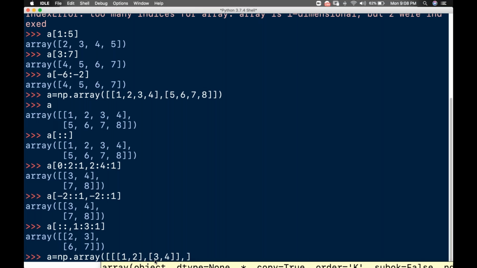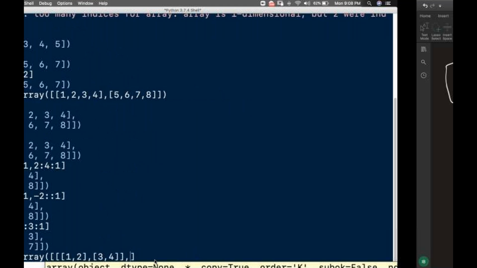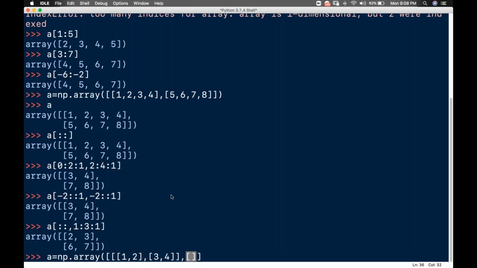So again, you will put a comma here, and inside that, what do you have? 1, 2. You have 3, 4. This block is done. Inside this, you have one more block: 5, 6, 7, 8. Right? So you have one more block 5, 6, 7, 8. All right, this one block is done.